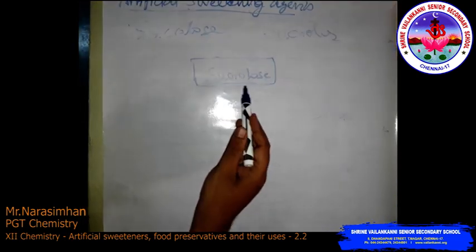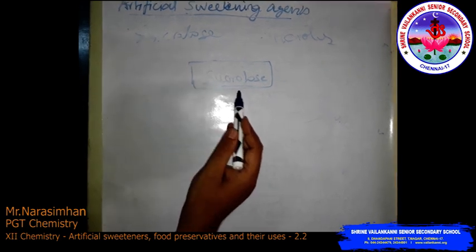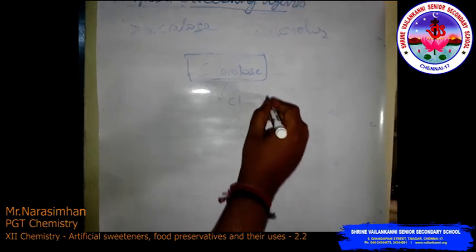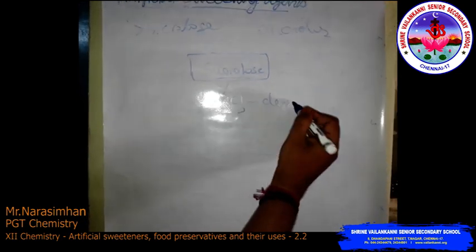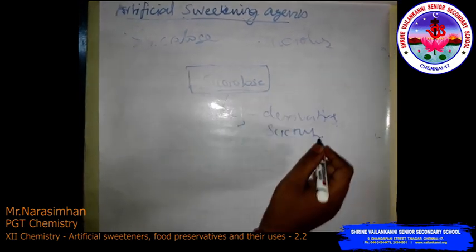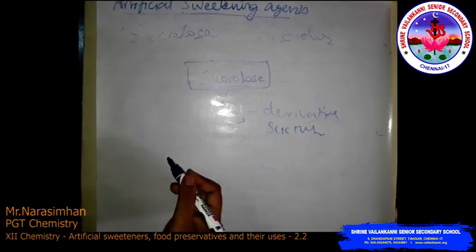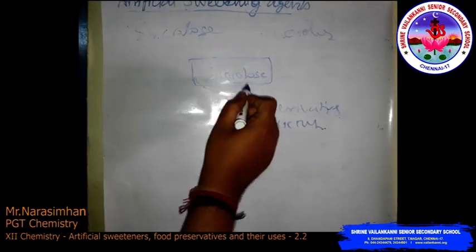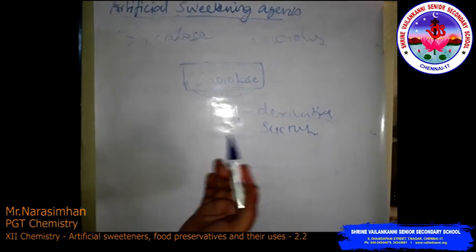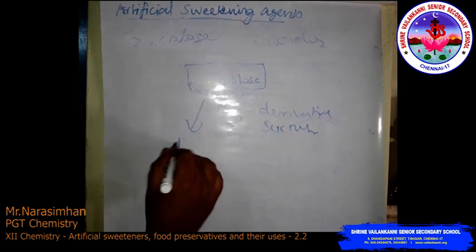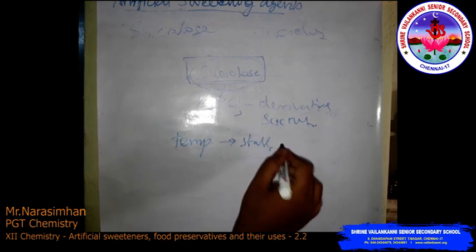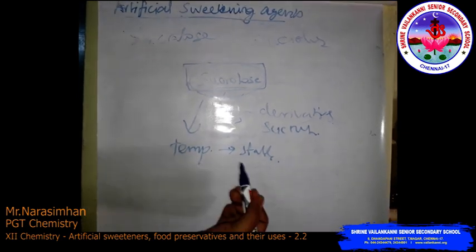The last one is sucralose. Sucralose is a trichloro derivative of sucrose. Its appearance and taste are like sugar only. It is also stable at cooking temperature, so we can use it. It does not provide any calories.